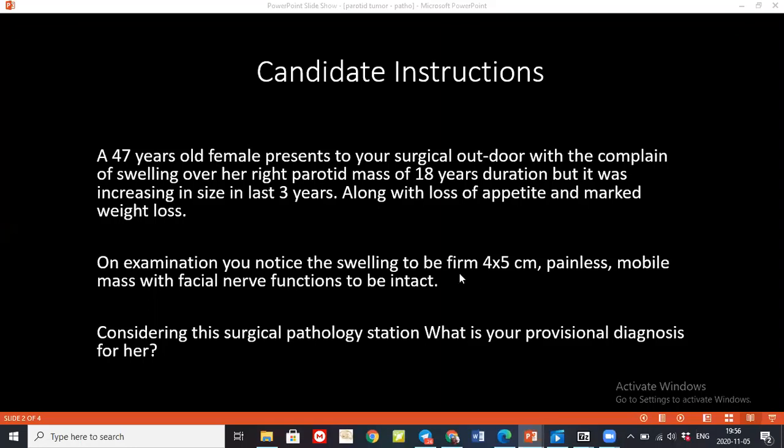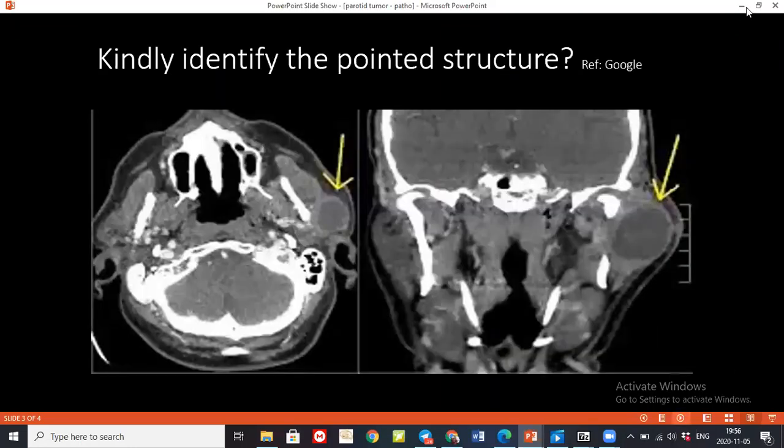So should we move on, or is there any more discussion? What could this be? This is carcinoma. Ma'am, it looks like homogeneous. Yeah.